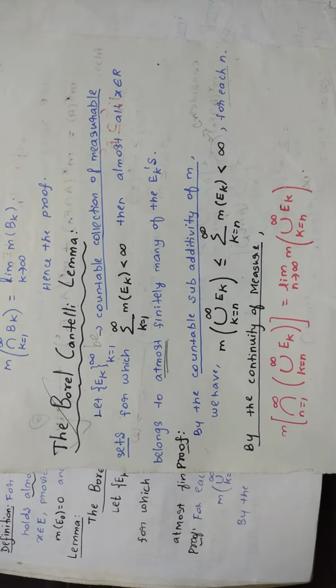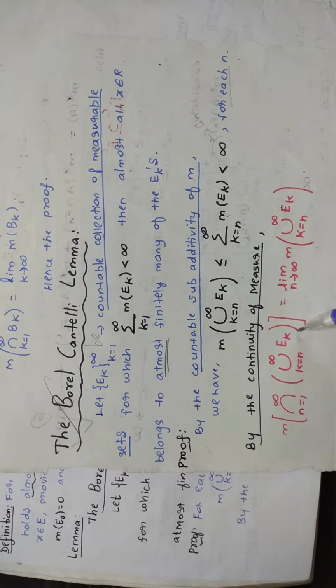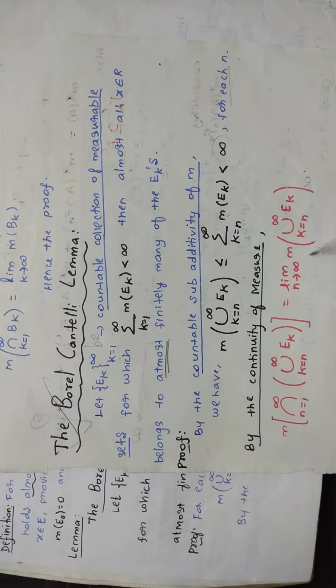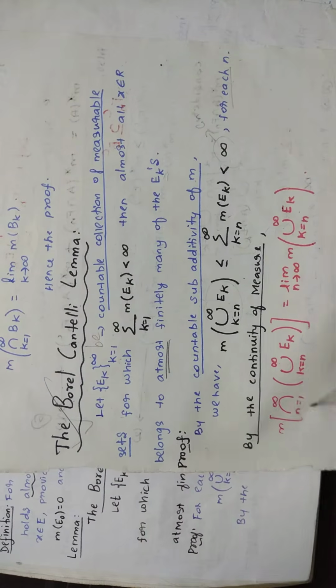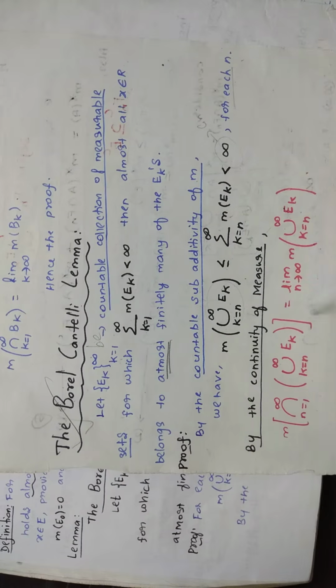Now by the continuity of measure, this is also a proposition. From that proposition you write the measure of the intersection, n equal to 1 to infinity, of the union k equal to n to infinity of E_k, equal to the limit as n tends to infinity of the measure of the union k equal to n to infinity of E_k.